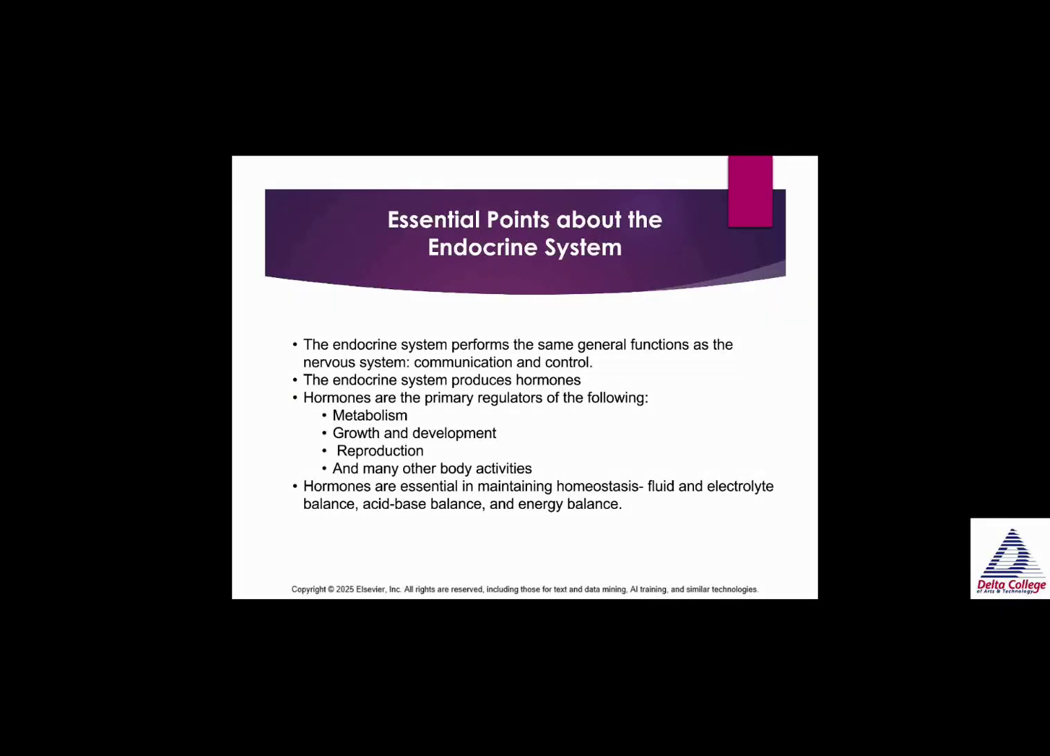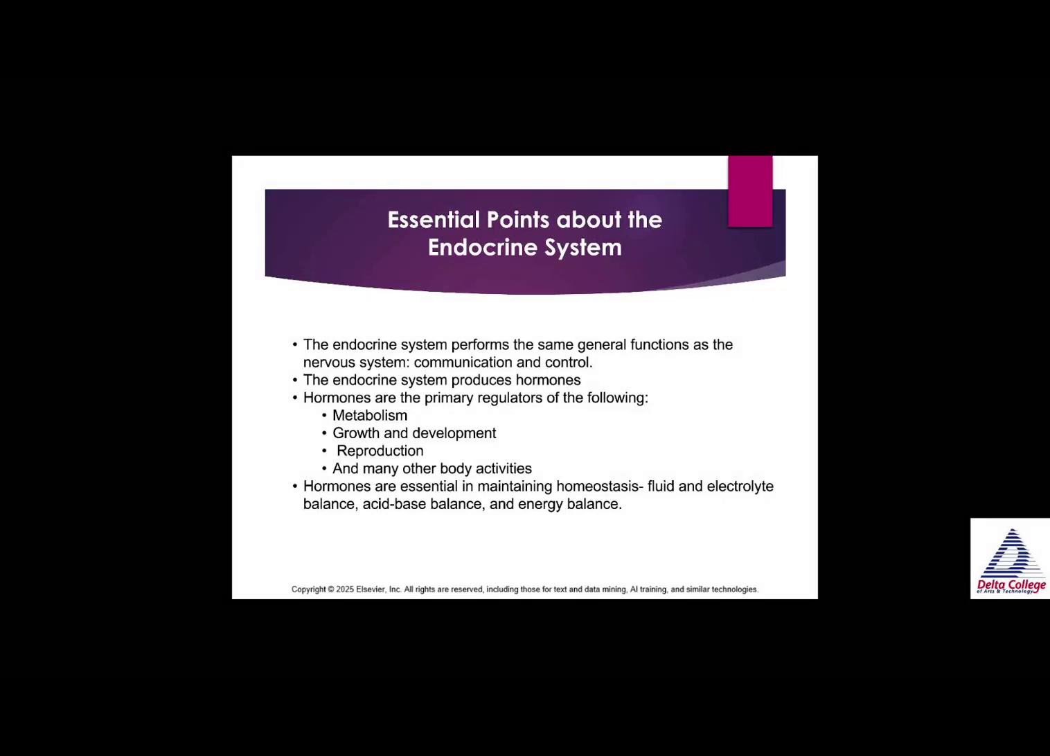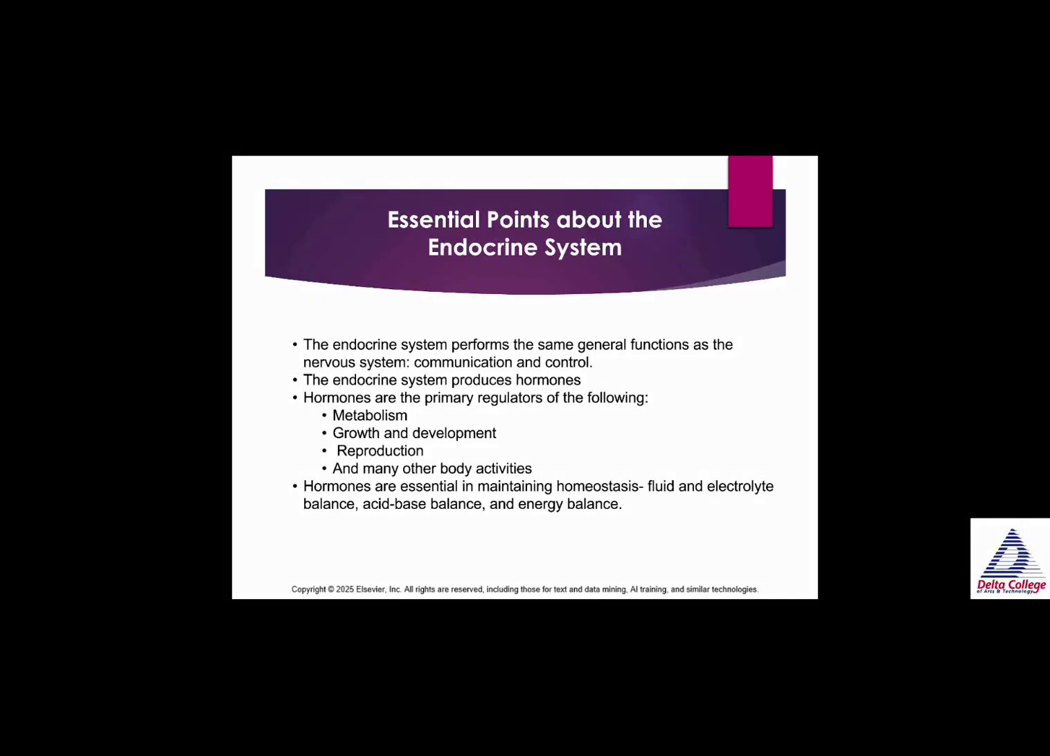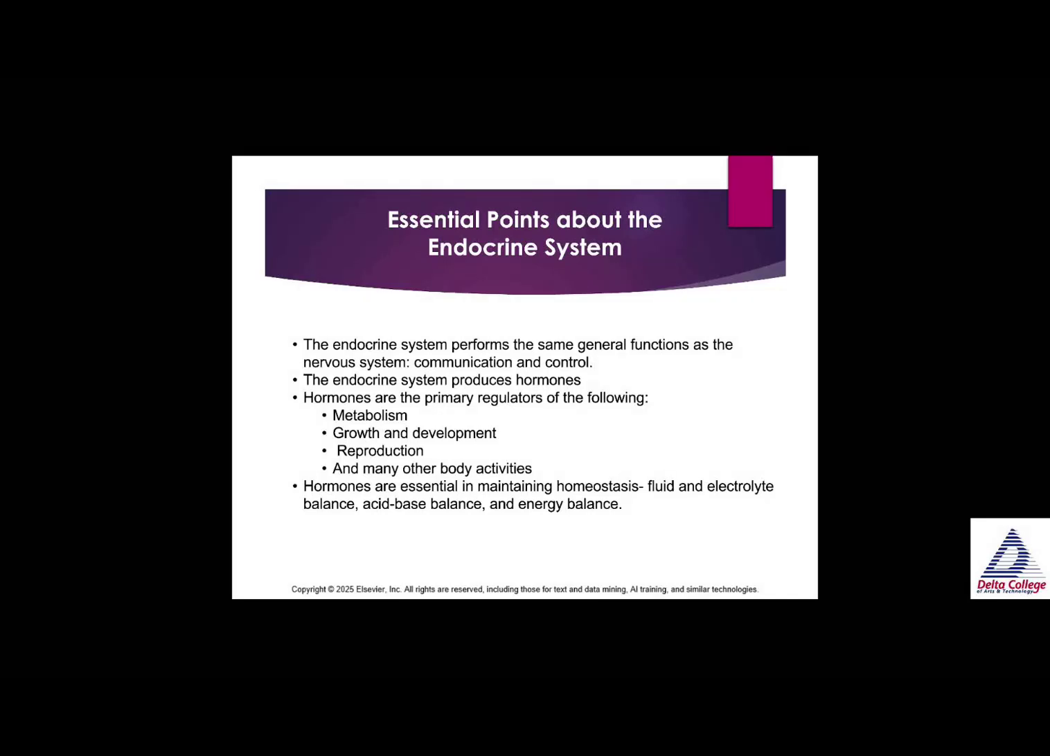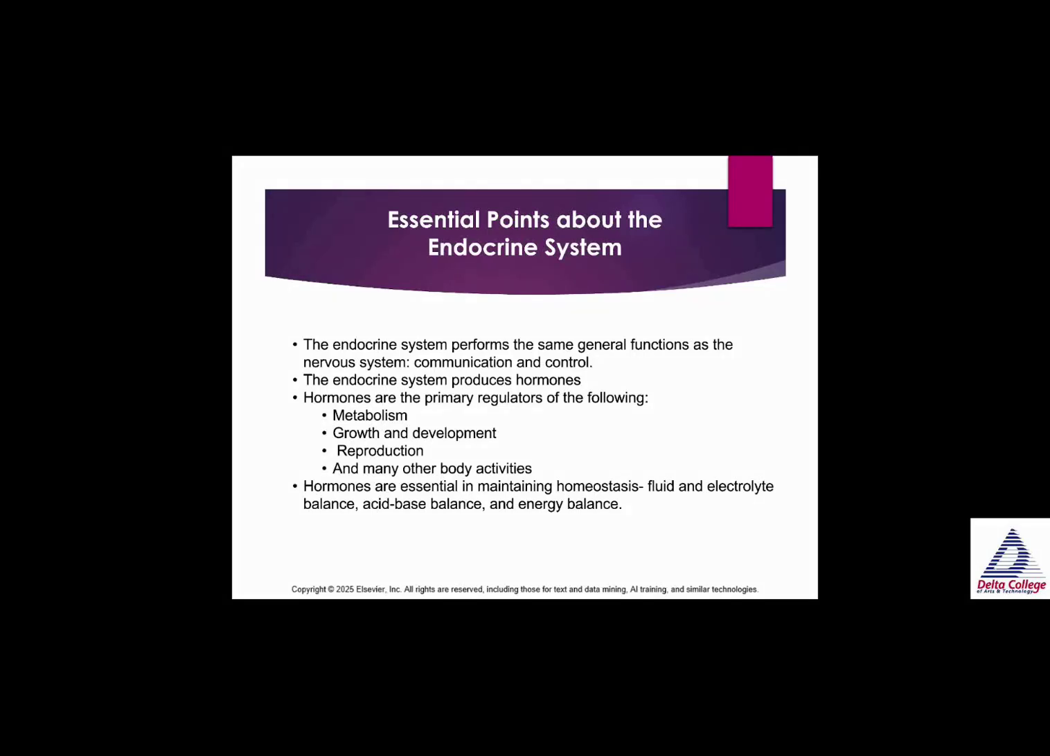So, essential points about the endocrine system. The endocrine system performs the same general functions as the nervous system. Remember, we call it the neuroendocrine system because it's involved in communication and control of bodily functions. The endocrine system produces hormones. Hormones are the primary regulators of metabolism, growth and development, reproduction, and many other body activities. Hormones are essential in maintaining homeostasis, such as fluid and electrolyte balance, acid-base balance, and energy balance.